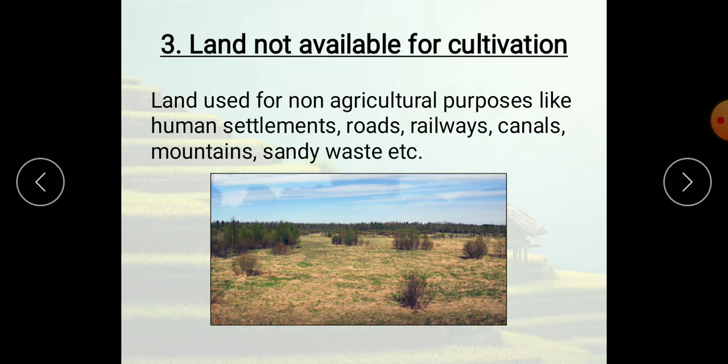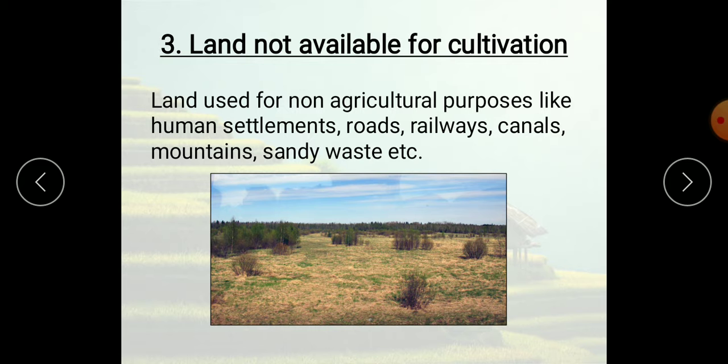Any crop he will grow, and he will use it for his family, not for a commercial purpose. That means not for sale. Okay, so that is called subsistence farming. Next, in subsistence farming, there are two types. They are number one, shifting cultivation, and sedentary farming.